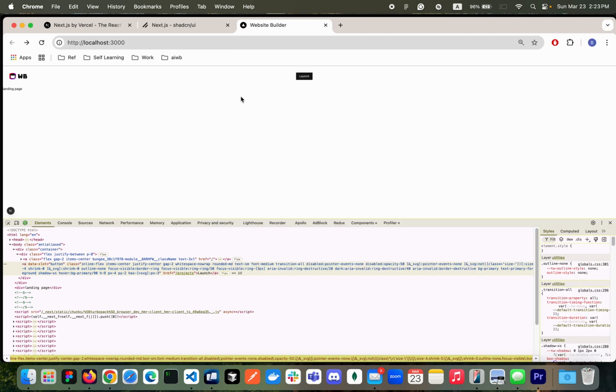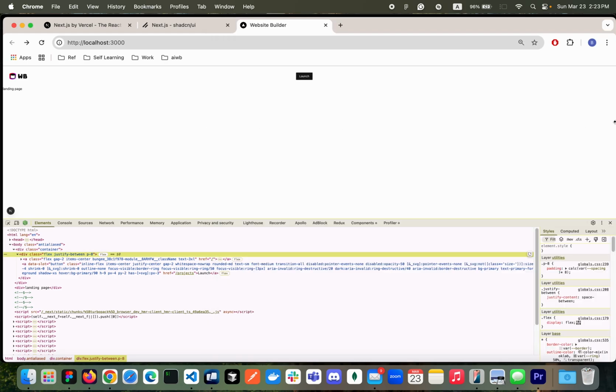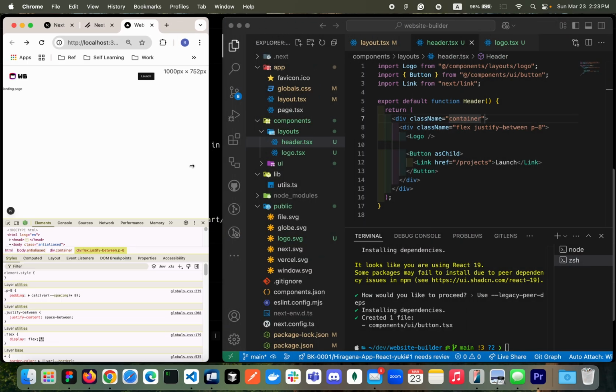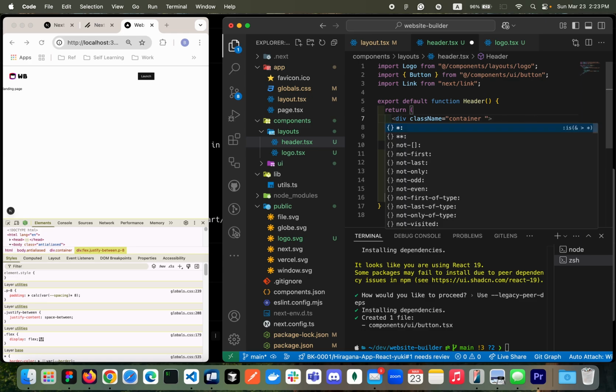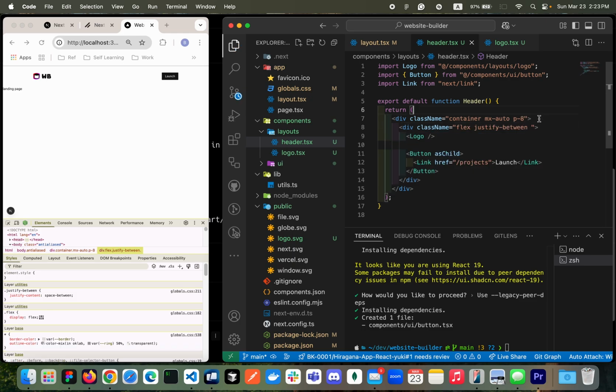But once you have that, as you can see, it's going to have a maximum width that is 1536 pixels, and then you want to keep them in the center, right? So the way you can keep them in the center will be the margin X auto. I think this is what I want to get. And then at the same time, the padding is supposed to belong to the container, in my opinion. Great. But this type of container styling needs to be applied to your page section too, right?